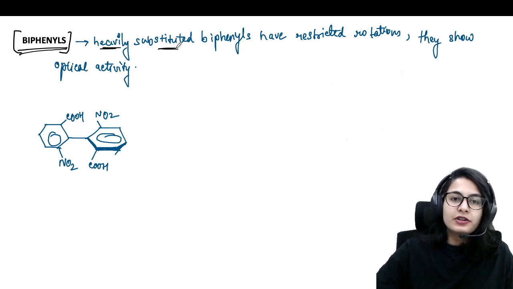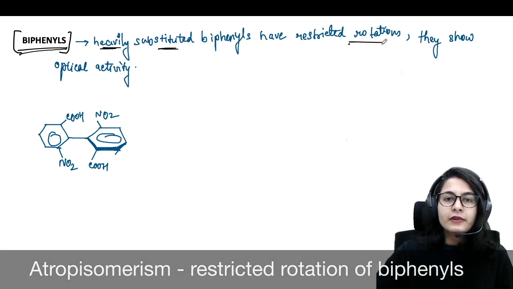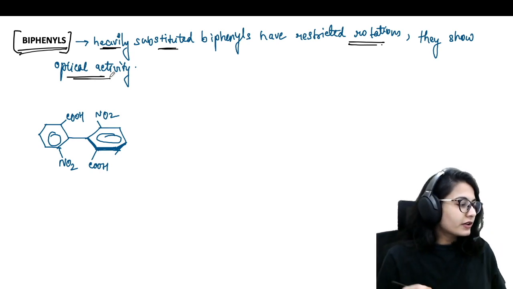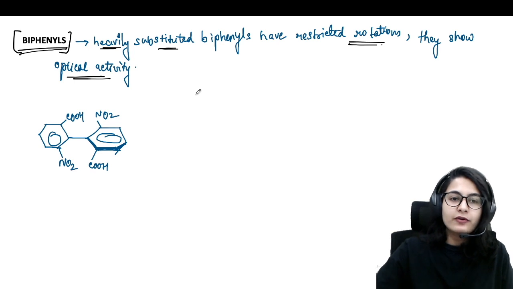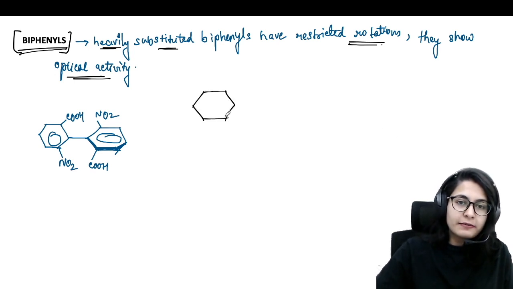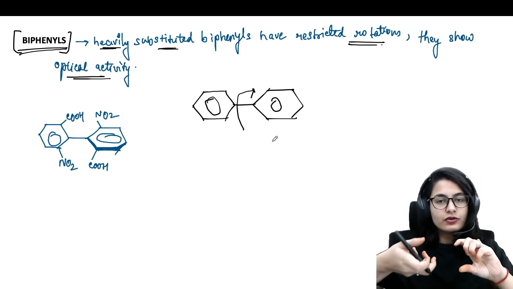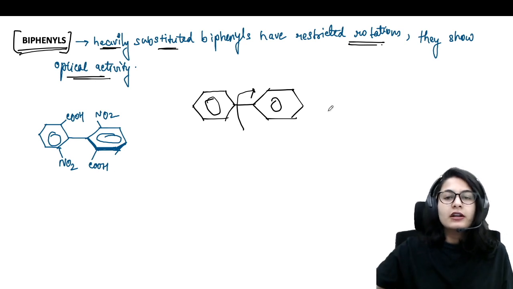So once again, about the biphenyls, not all biphenyls are going to be optically active. Only heavily substituted biphenyls have restricted rotation, so they show optical activity. Now, why do we require heavy substituents? Because a simple biphenyl like this can undergo rotation like this. If it undergoes rotation, at room temperature it is not resolvable.